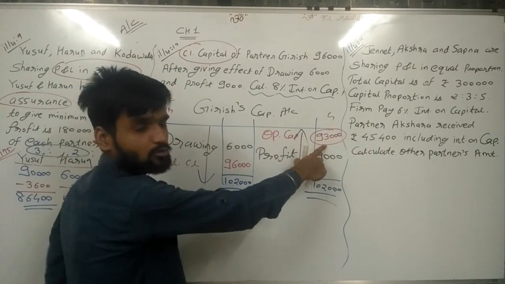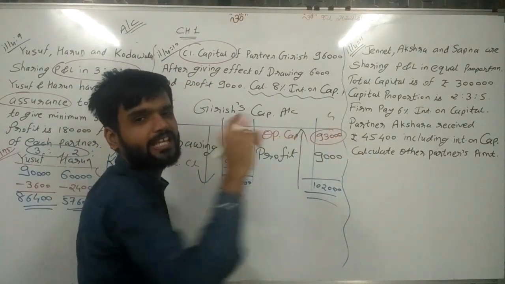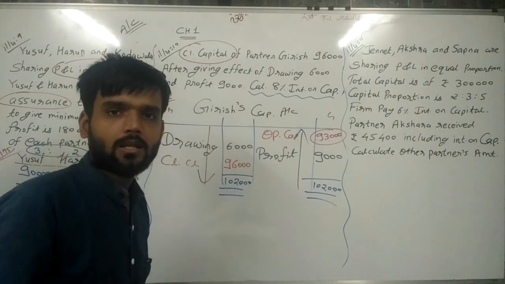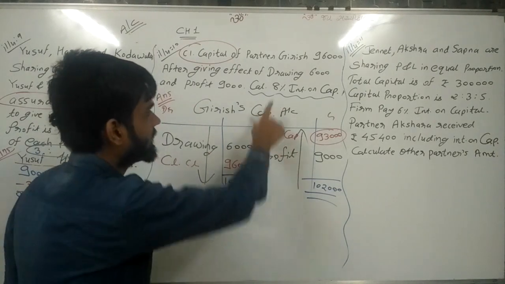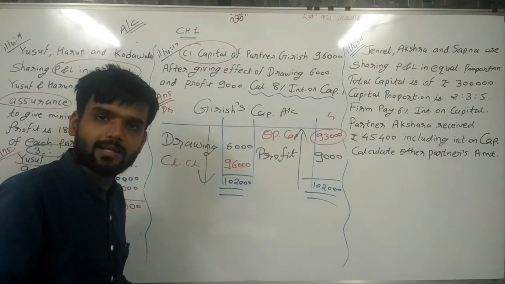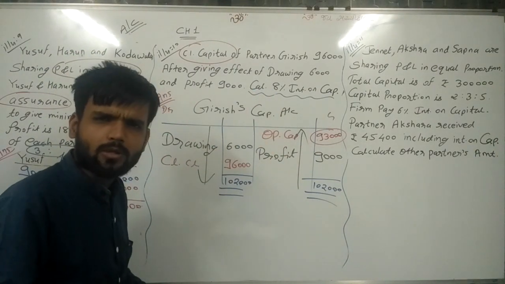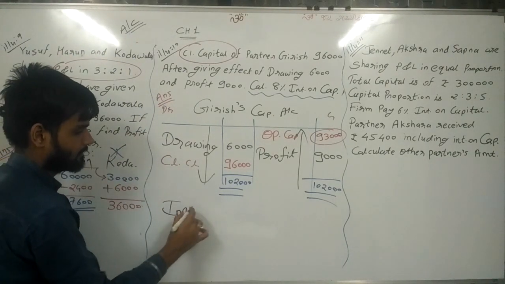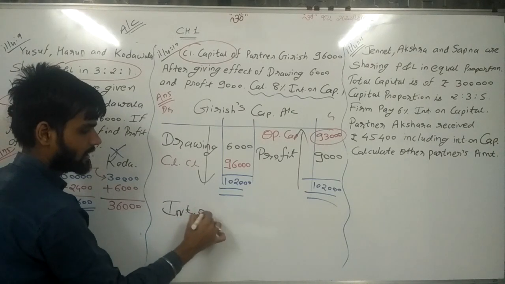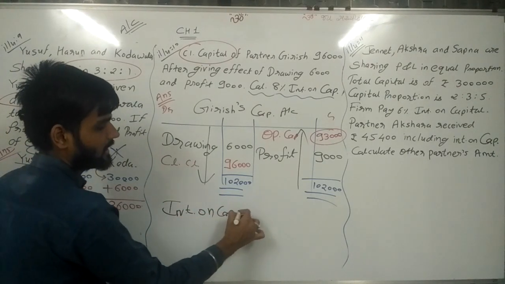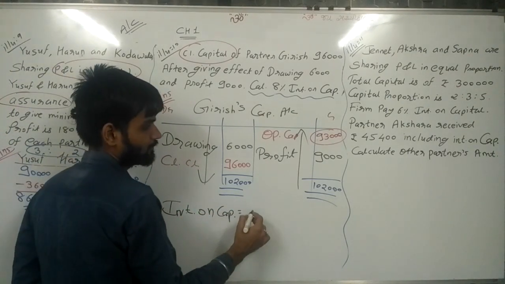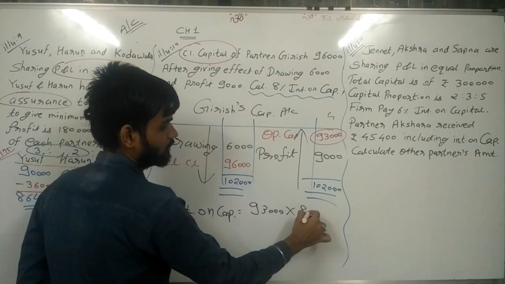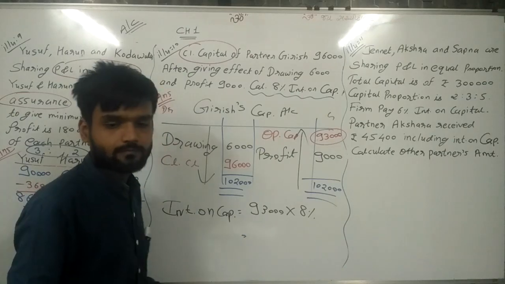So this 93,000 is the balance, which is the opening capital balance, and on this opening capital we are calculating 8% interest, which you can calculate on your calculator. So interest on capital is equal to 93,000 rupees into 8%.